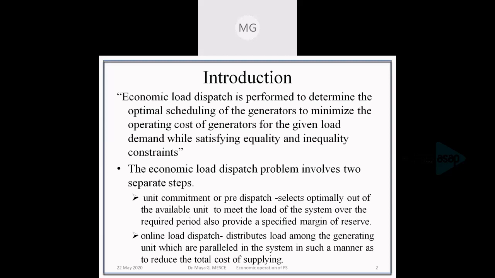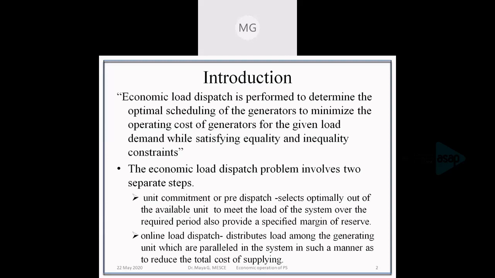Economic load dispatch is performed to determine the optimal scheduling of generation to minimize the operating cost of generation for a given load. As load varies on an hourly basis or day wise, we have to schedule the generation so that the cost is minimum.